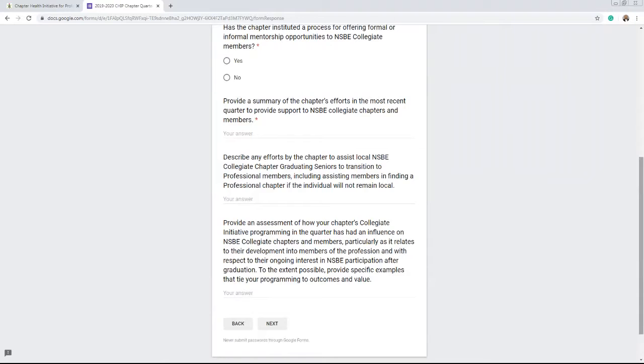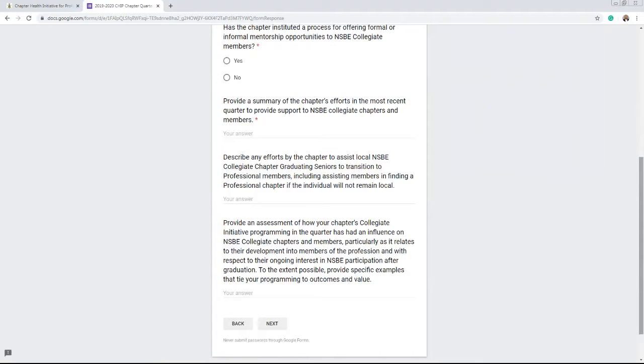So we're looking for that kind of information as it relates to collegiate initiative efforts, a brief form for you to complete on a quarterly basis to give us a sense of what your chapter is doing in the collegiate initiative space. And this is not an obligatory form. By all means, if your chapter is not doing anything at all in collegiate initiative, we don't require you to submit it.